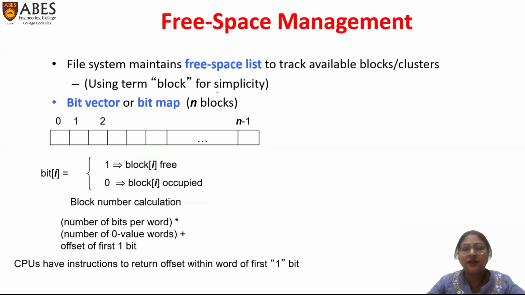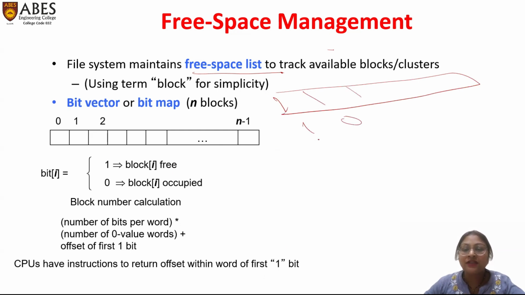Free space management can be done using the bit vector method. In the free space list, all the memory cells are represented by a vector, and the values in the vector are represented as 1 or 0. If a block is available or free, its value is 1. If it is occupied or not available, the value is 0.